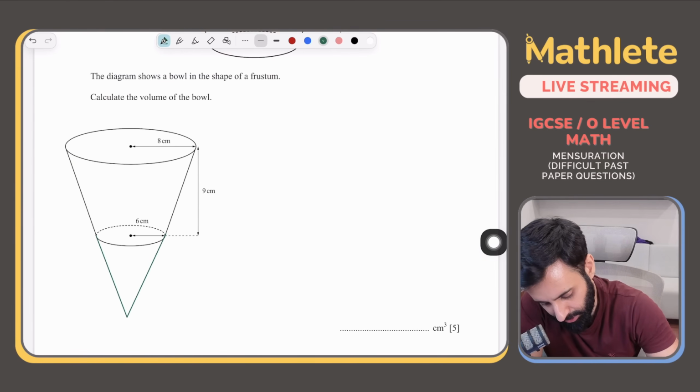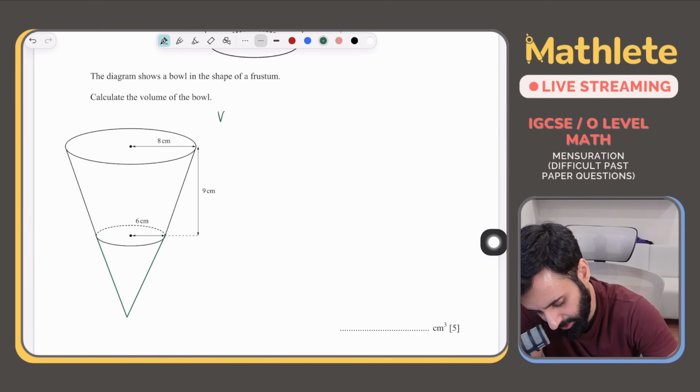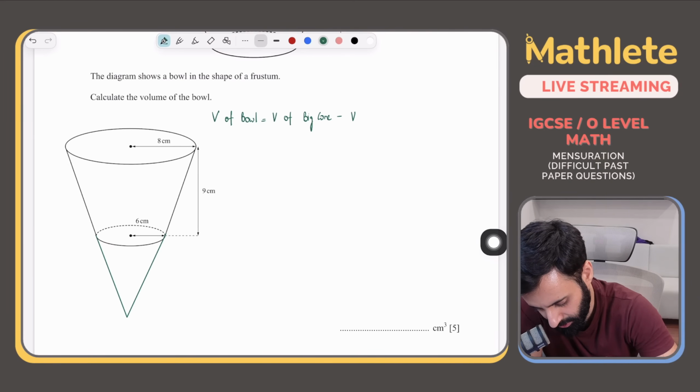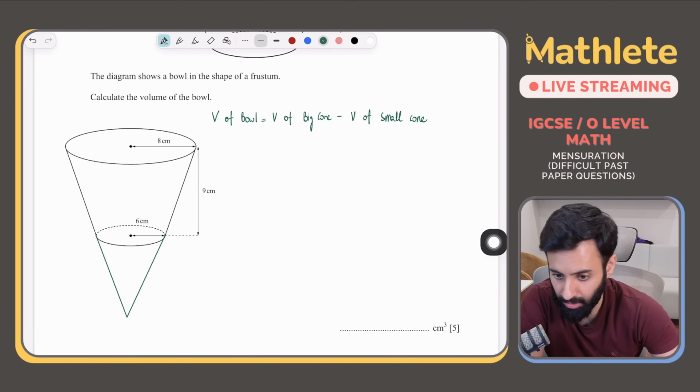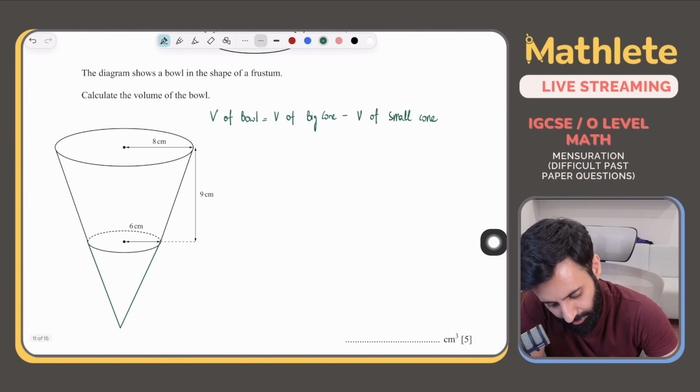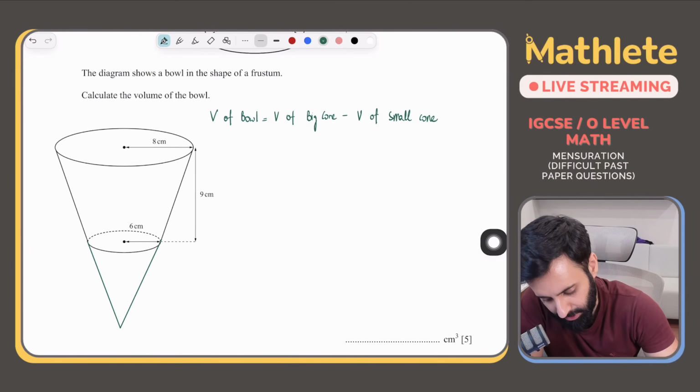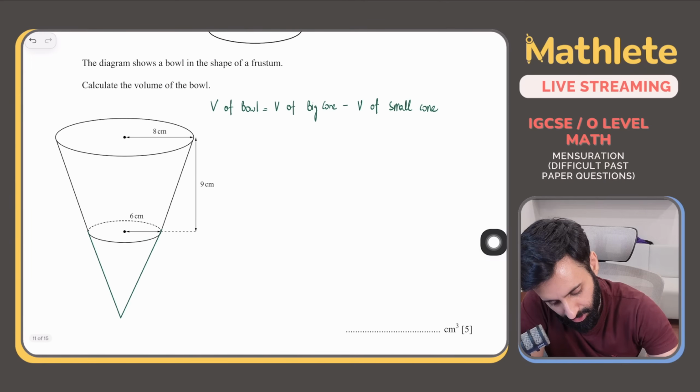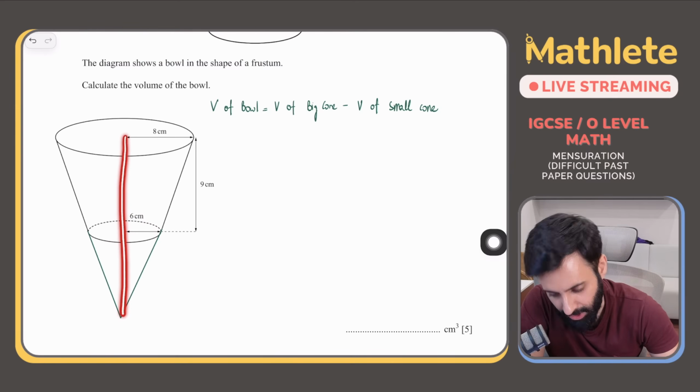Okay. So once again, let's first plan and then work our way backwards and see what are the ingredients that we want. So the volume of the bowl will be equal to the volume of the big cone minus the volume, ठीक है, of the small cone. All right, we all can agree on this, I hope. Now, do we have all the necessary ingredients? Let's see. हमारे पास क्या missing है? हमारे पास height missing है.